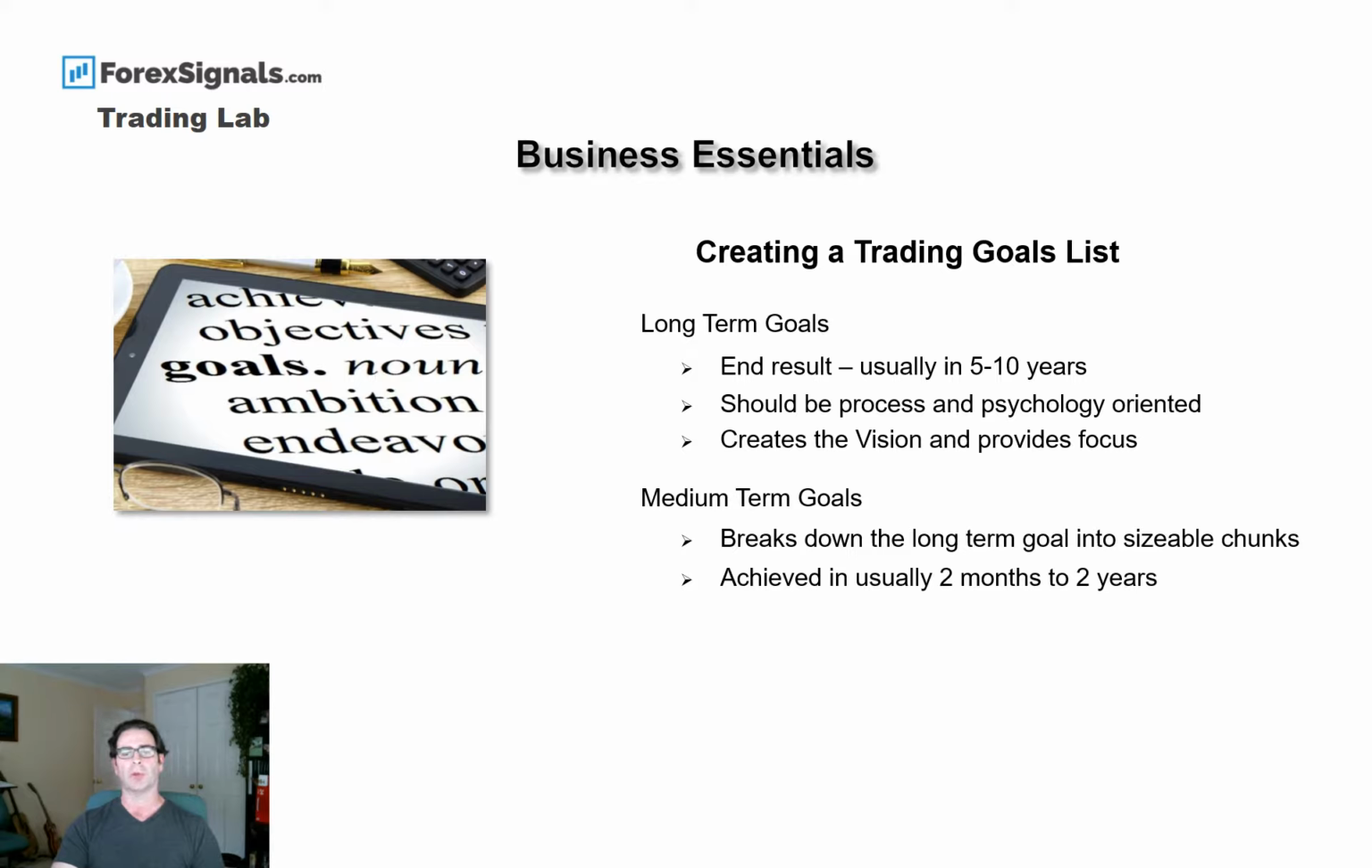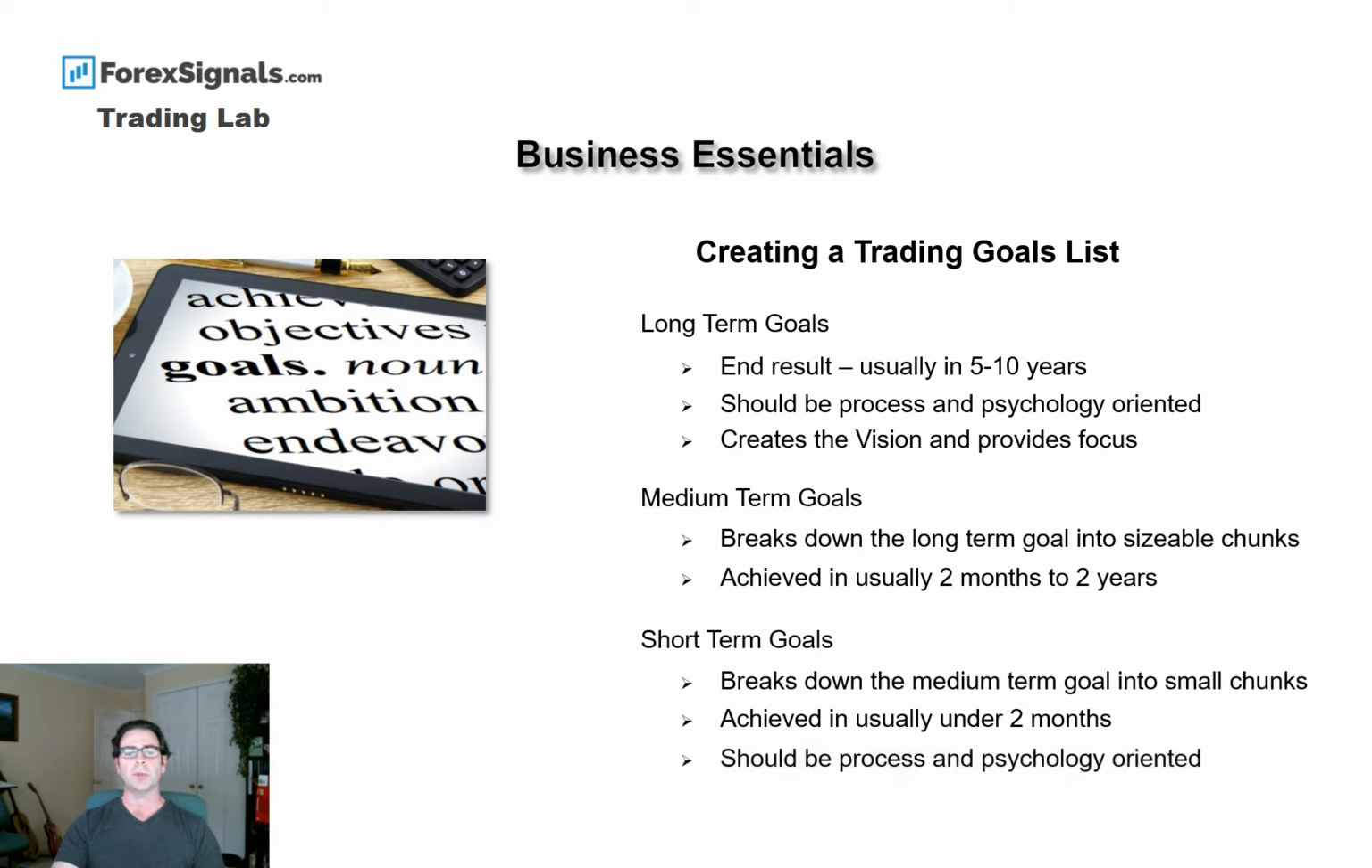Being the private trader means that one of our medium-term goals should be to build up our trading office and all of our trading equipment, making sure that we've got up-to-date equipment that we can use in our trading business. That's one example. The other one could be building up our capital. Then we break this down into short-term goals, where we're breaking our medium-term goals down into smaller chunks that are achievable, usually in under 2 months.